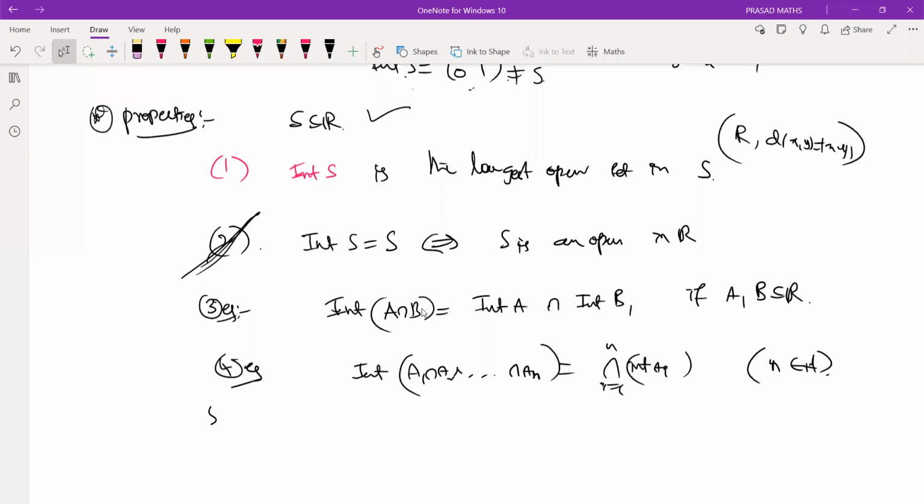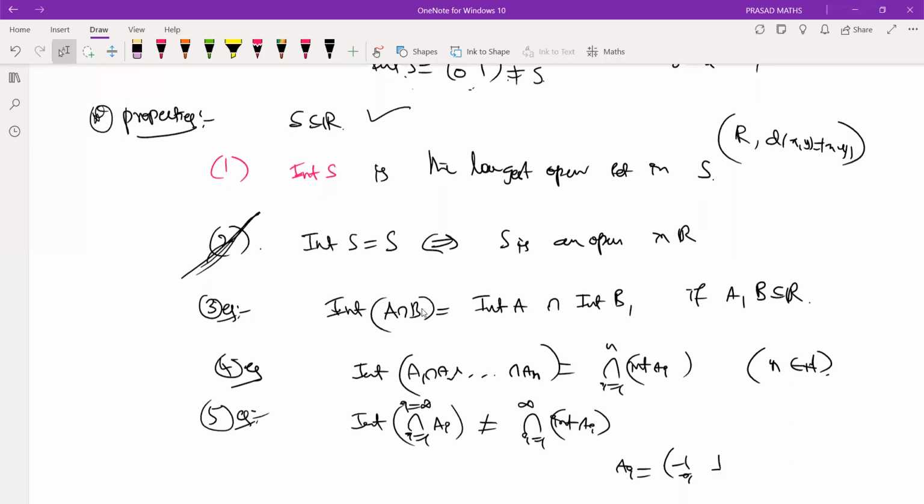This idea may not extend to an infinite collection. The interior of an arbitrary intersection, in fact a countable intersection, need not be equal to the intersection of the interiors. For example, take the open intervals -1/n, 1/n. You can also use the notation An. Yesterday we have seen that.